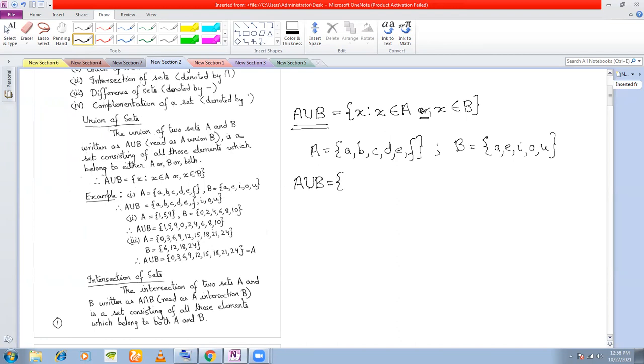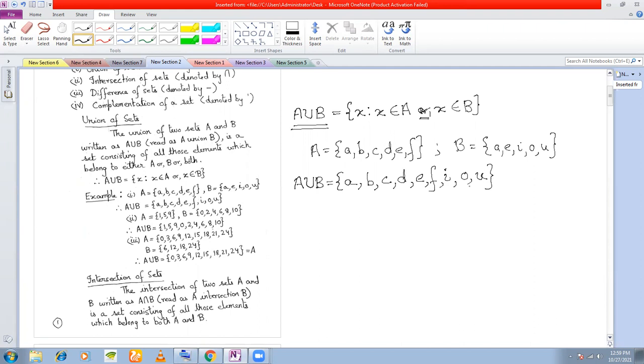I will write all the elements of A or all the elements of B. A is an element, B is an element, C is an element, D is an element, E is an element of both. So I've taken E also, but I write only once. Next, F is an element of A, so I write it, and then I is an element, which belongs only to B. Then O is an element, and then U is an element.